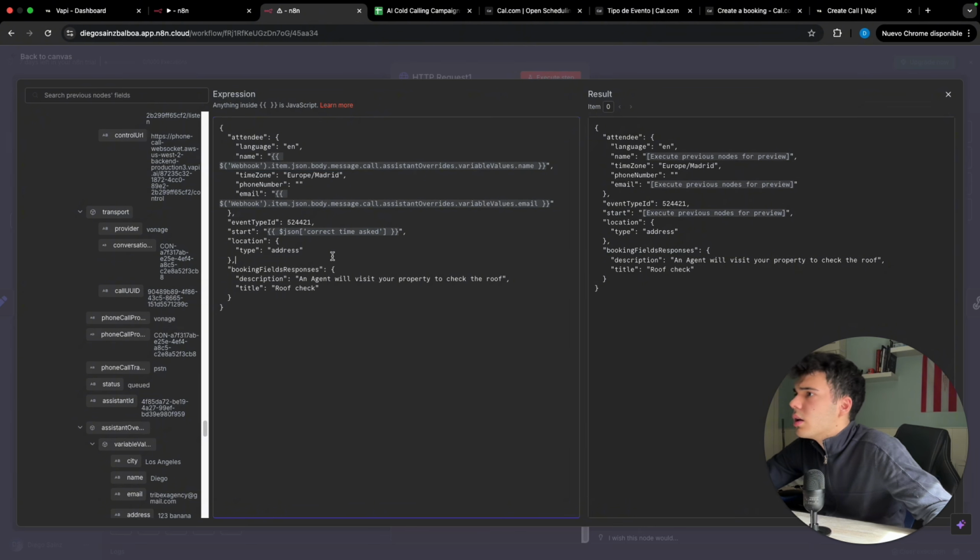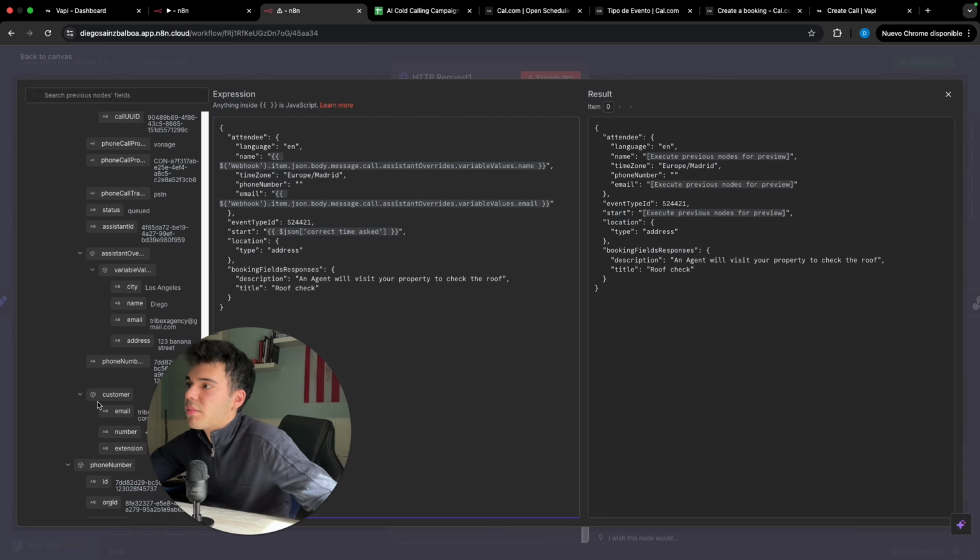There you go. So the start is exactly it has to be left like this. So you could get here the number from the customer and just leave it here, and it would already work and the appointment will be booked. Okay, so I'm gonna leave actually here the number, and we are gonna be ready to test it again so that we can finally book the appointment.